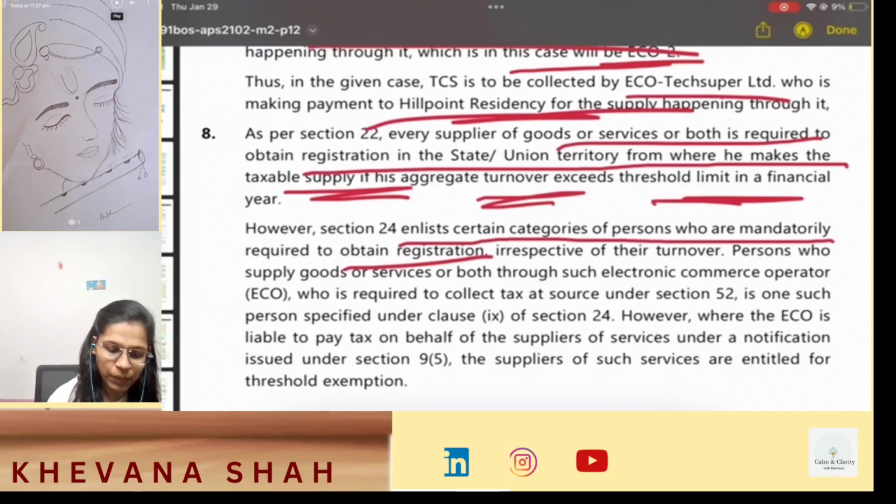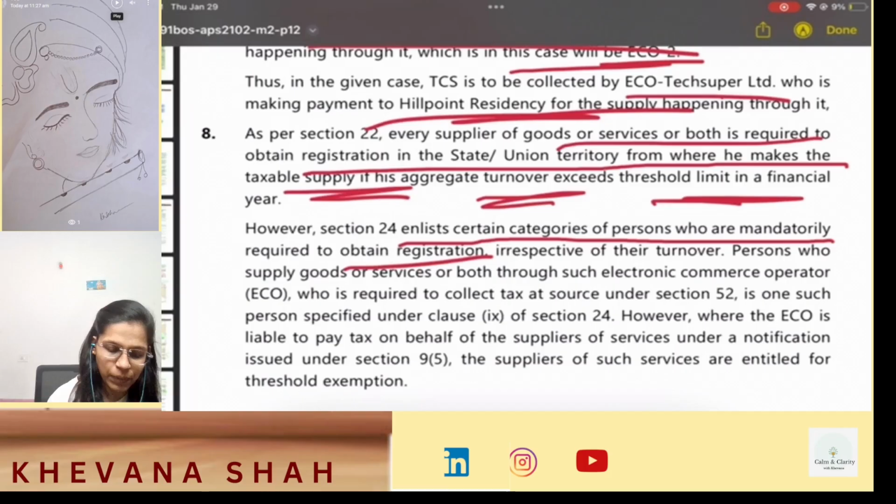Electronic commerce is defined under Section 2(44) to mean the supply of goods or services or both, including digital products, over a digital or electronic network. Since Hi-Tech India Private Limited owns and manages a website for e-commerce where both goods and services are supplied, it will be classified as an ECO under Section 2(45).